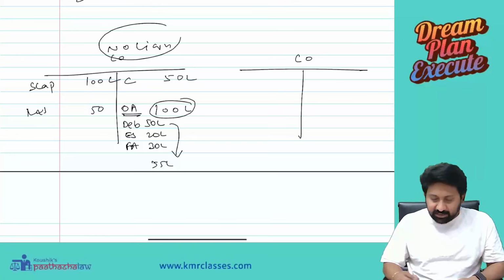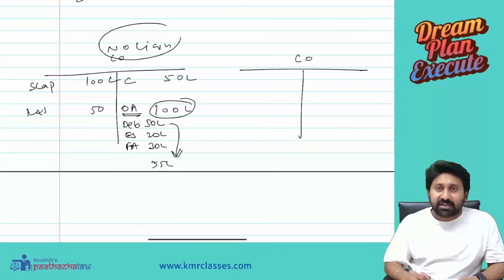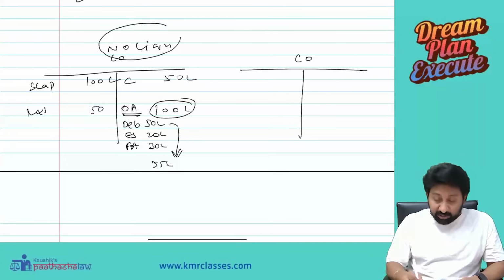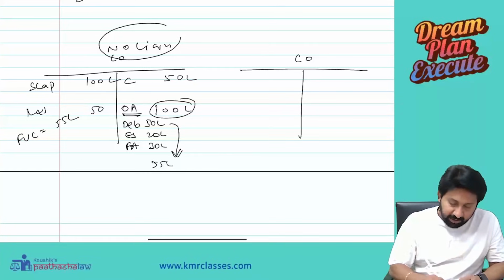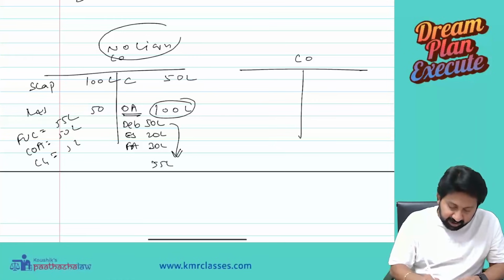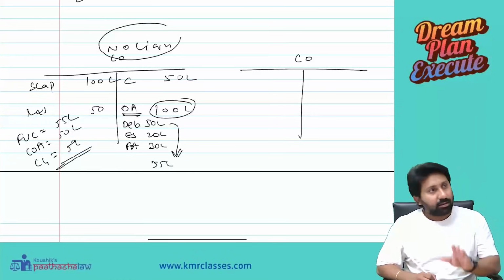Even in that case. So 50 lakhs to 55 lakhs you have charged. You sold. Then what will happen? Full value consideration 55 lakh. Cost of acquisition will be 50 lakh. Capital gains will be 5 lakh. Okay. This is the point.